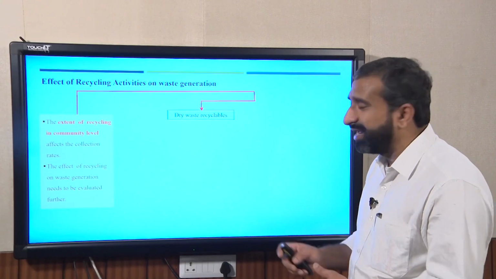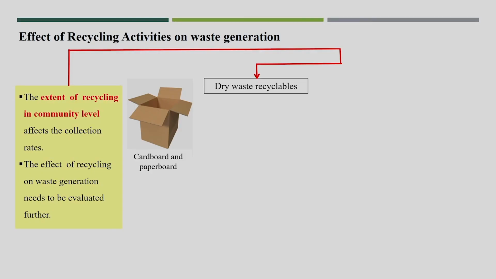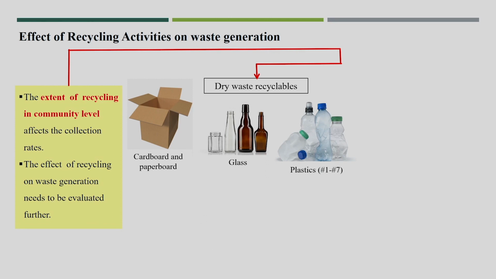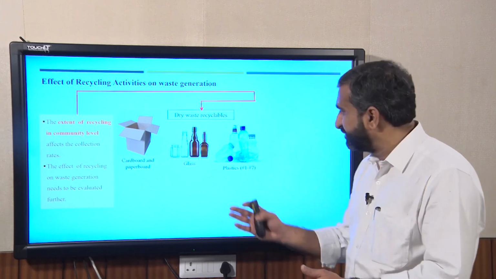Now first we will see the dry waste, which is highly recyclable. First is cardboard and paperboard, which is highly recyclable if you separate it at source itself and source-separated waste is collected, and it can easily go for the recycling process. Another is glass, highly recyclable. Plastic, if it is separated at source and not mixed with other waste, can easily